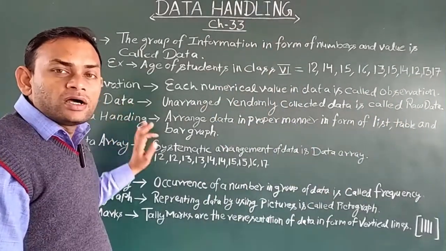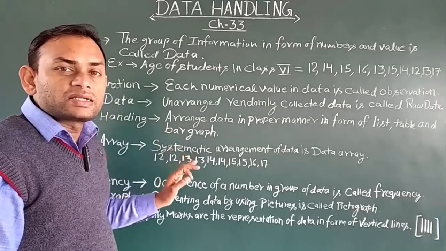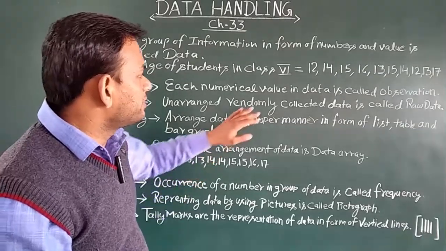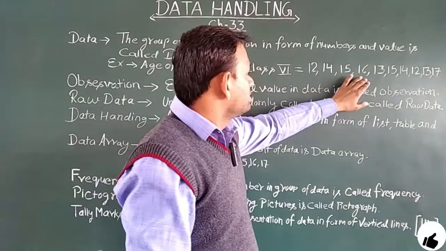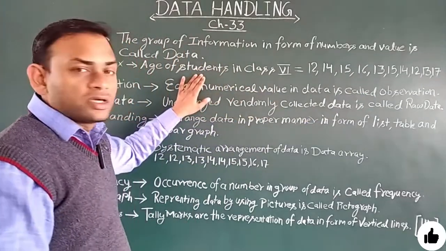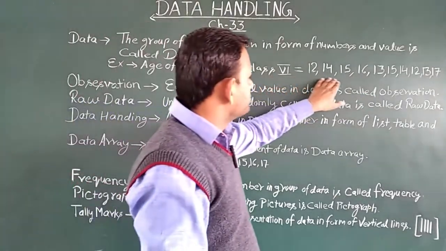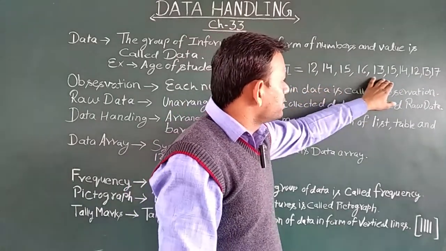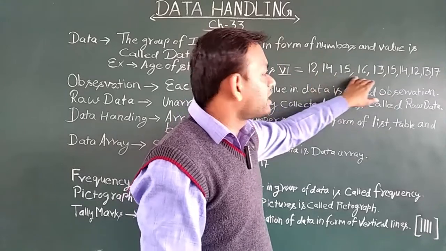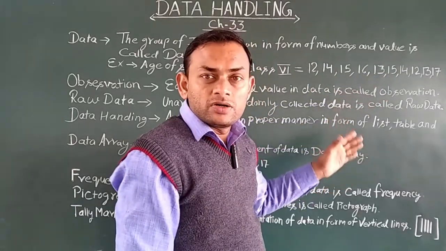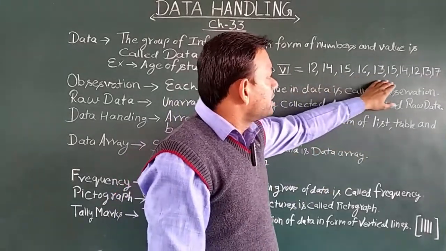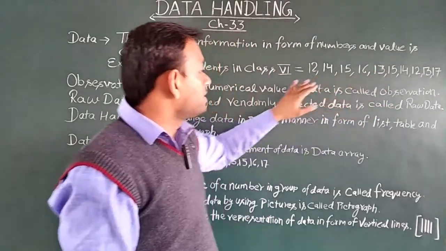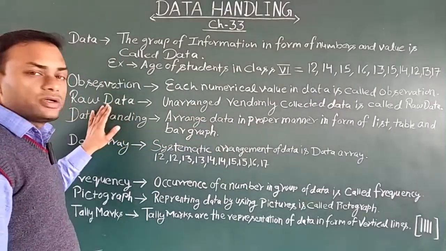After that, raw data. What is raw data? Unarranged and randomly collected information is called raw data. As you can see, we have just collected this data from class 6, the ages of 10 students, and by seeing these numbers you can say they are not in any sequence. Neither are they in ascending order nor in descending order. So this type of data is called raw data.